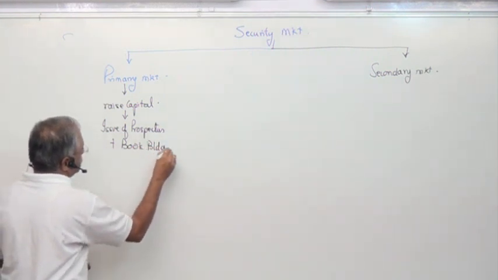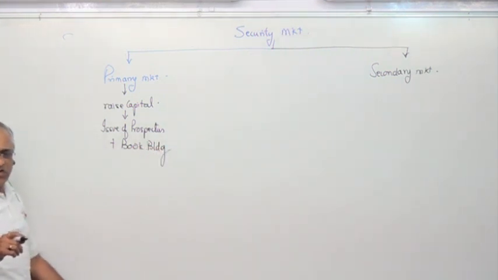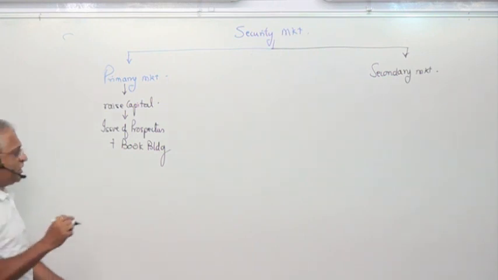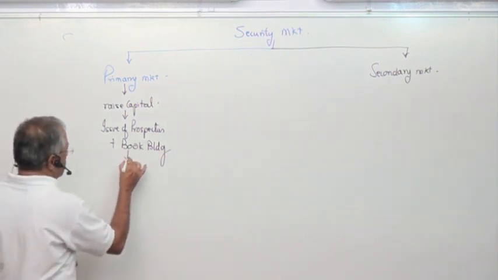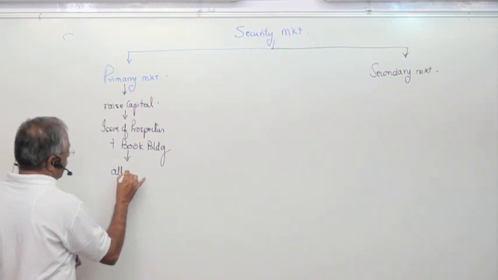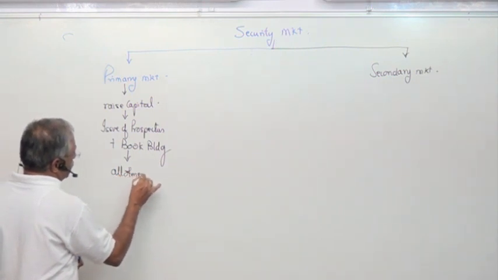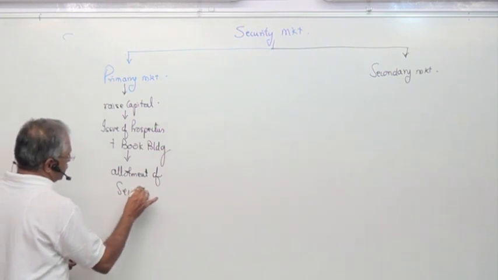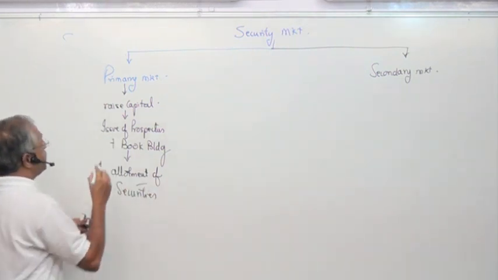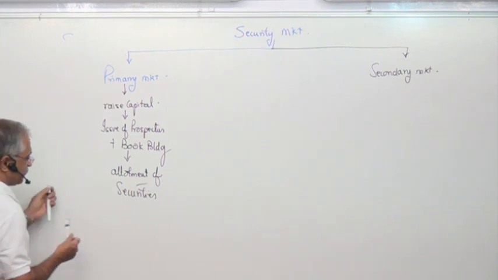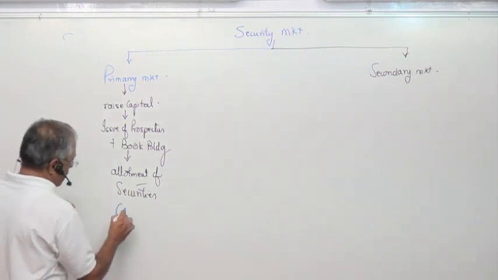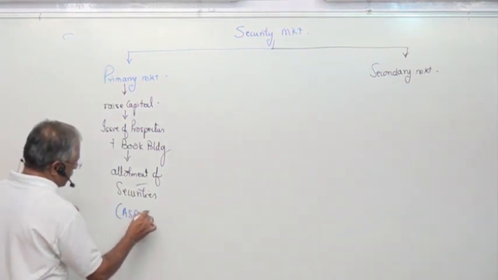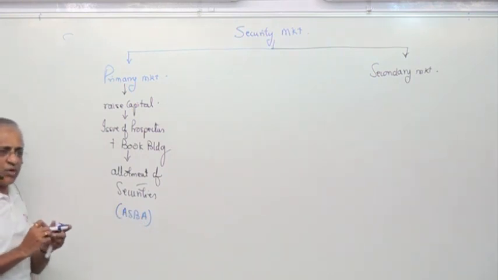Am I right? Issue of prospectus and book building method. And then the last one is allotment of securities. This is the last thing which comes in here. And the terminology which we have to know is ASBA, Application Supported by Blocked Amount.